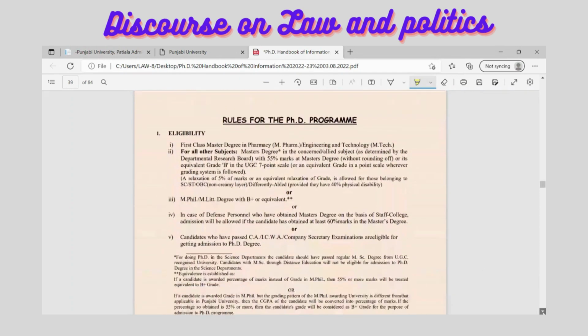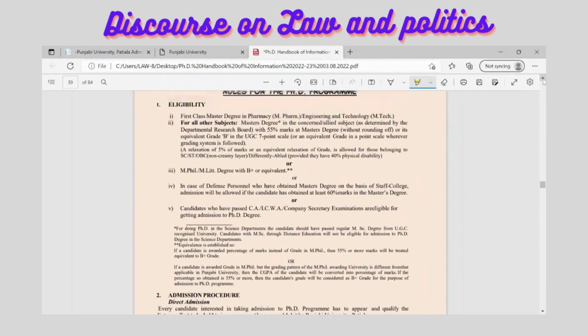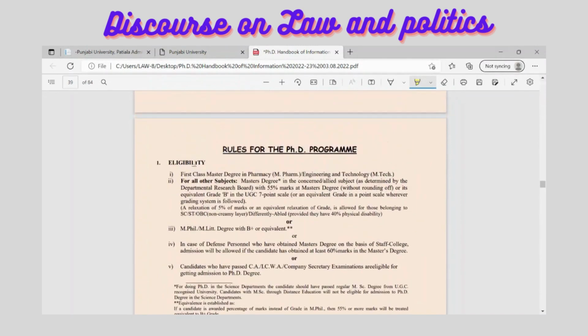Now, almost at the middle of this brochure, you can see the qualifications that are given here. For particular subjects there is a need to have a first class, like Pharmacy and Engineering or MTech.